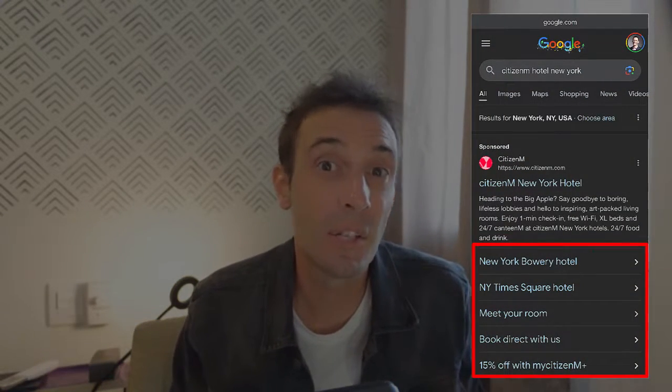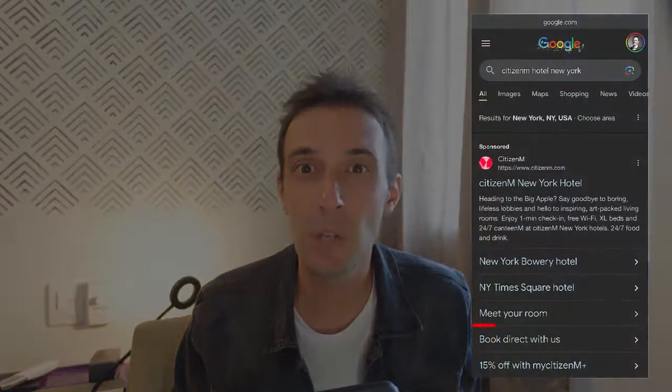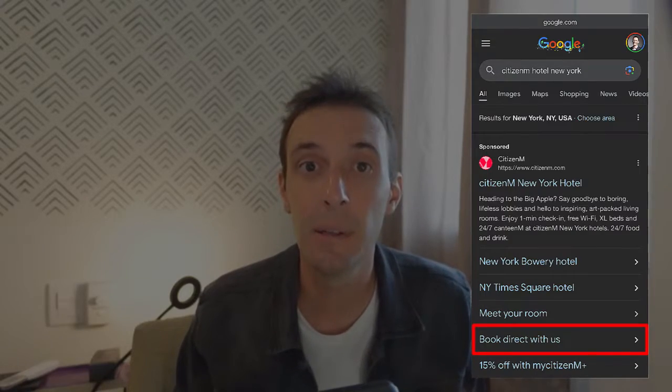Site links in particular are additional links we can add to our ad displayed on Google and serve as an excellent tool for several reasons. First and foremost, they occupy a significant amount of space within the user screen, effectively reducing the space available for other advertisers. This becomes even more crucial on mobile devices, because that's where screen space is even more limited. The more space we utilize, the more relevant we become, and the less relevant our competitors appear. For example, a user who is ready to book and is offered a straight-to-the-point book now or check availability site link might click on it as it better resonates with his intention of wanting to make the booking right away.